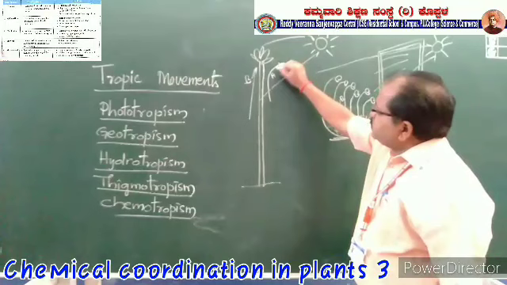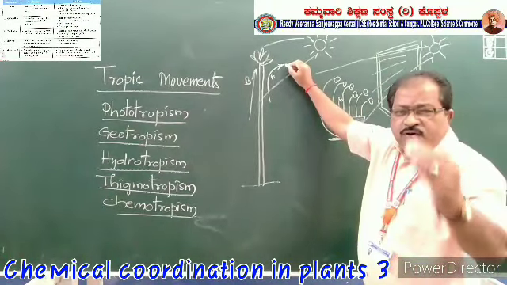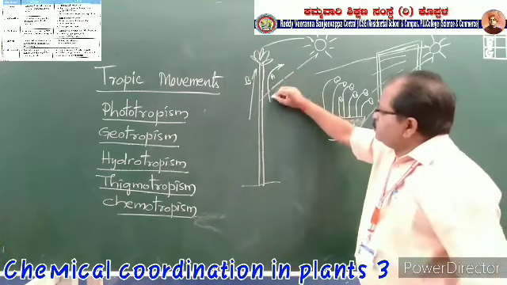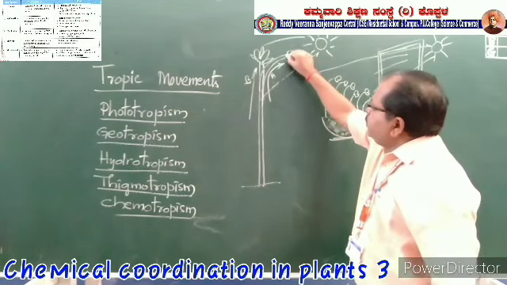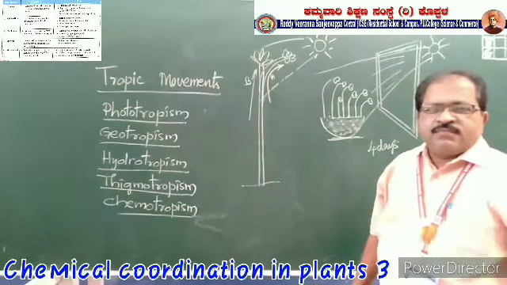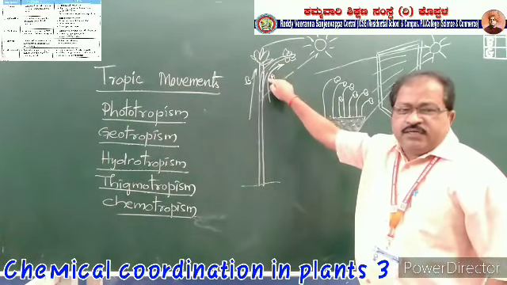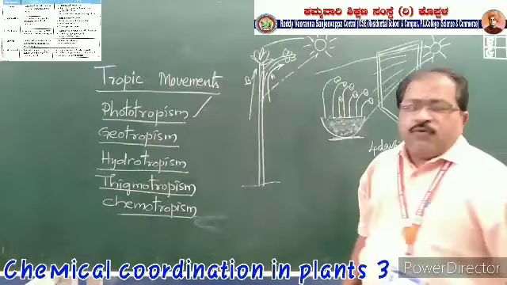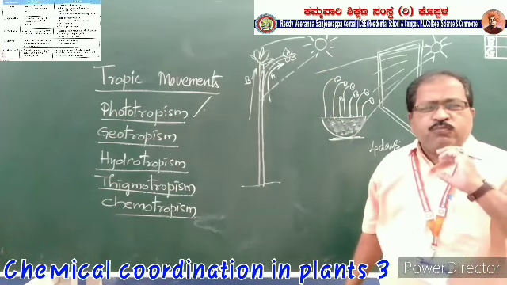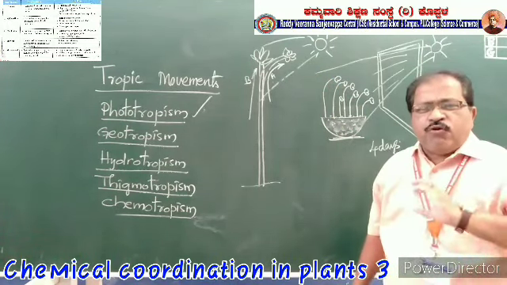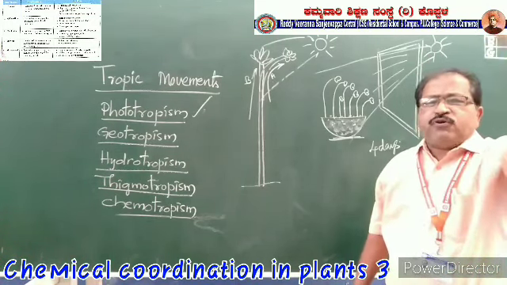Here a downwards curvature will be formed because of the lack of auxins. So the plant will be bent towards the sunlight. This is the reason: the auxins play an important role here in phototropism. And also the shoot always moves towards the sunlight, so that it is positive phototropism.